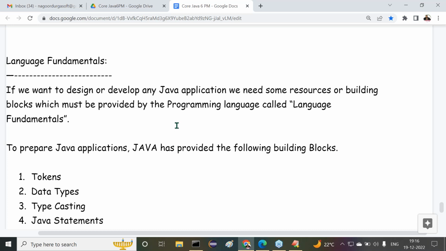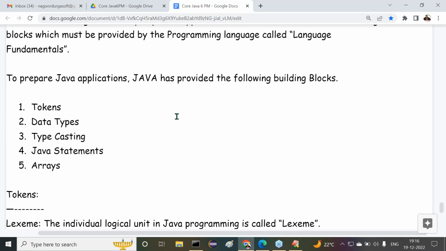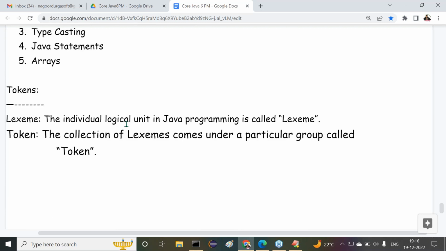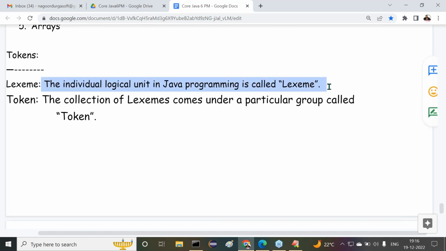How many language fundamentals are available? Five language fundamentals are available. What are they? Tokens, data types, typecasting, Java statements, then arrays. Out of all these, token: I gave the definitions. First, the definition for lexeme. What is a lexeme? An individual logical unit in Java programming is called a lexeme.